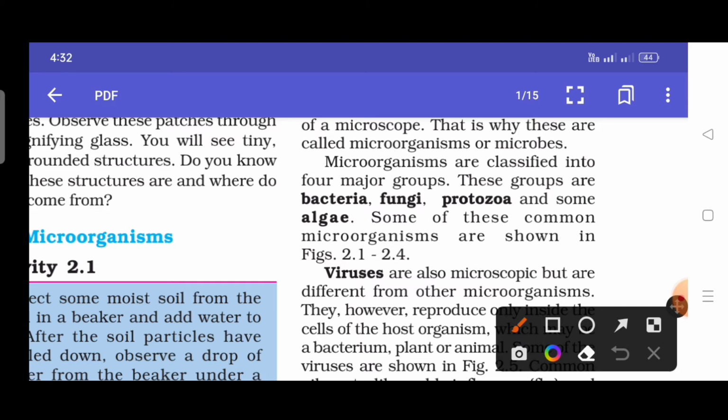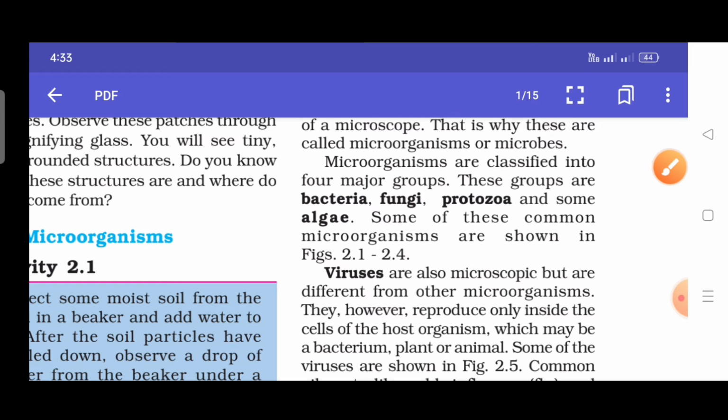Microorganisms are classified into 4 major groups. So these groups are bacteria, fungi, protozoa and some algae. Some of these common microorganisms are shown in a figure. Okay. And these figures are on the next page. So what are the 4 major groups of microorganisms? First one is bacteria, second one is fungi, third one is protozoa and fourth one is algae.